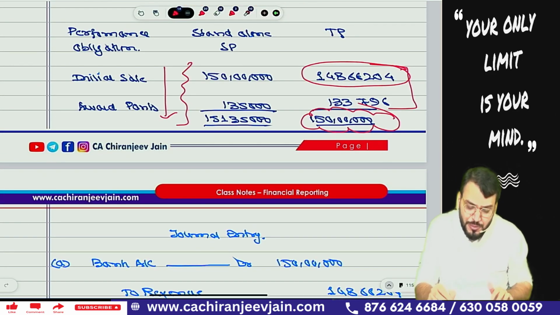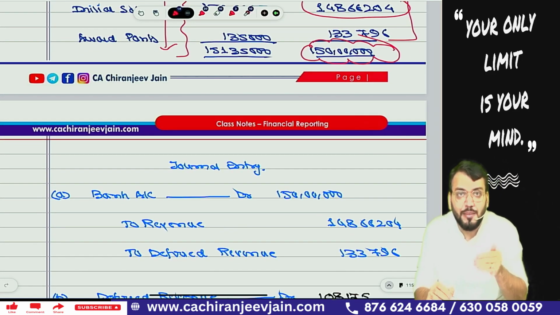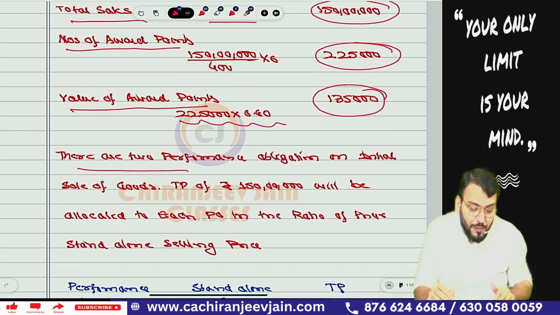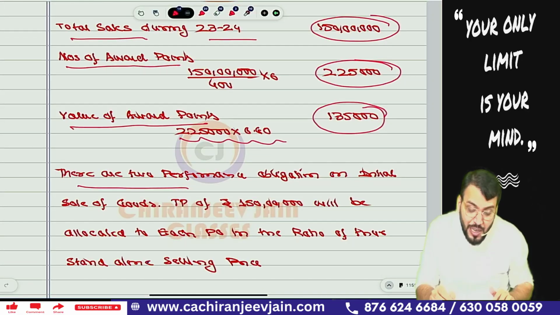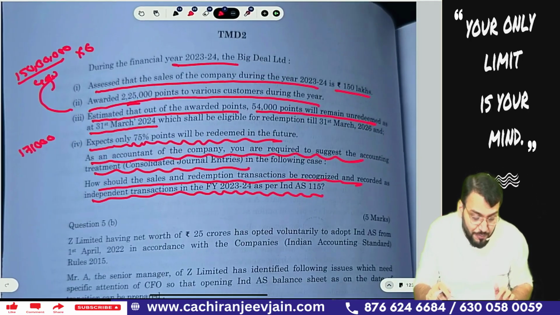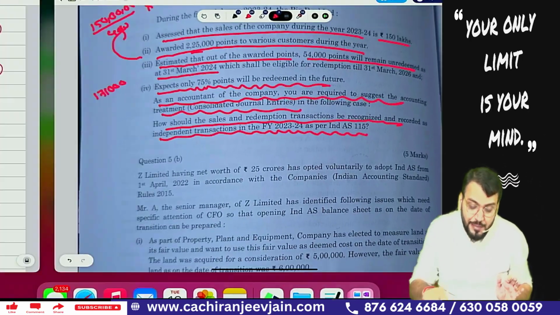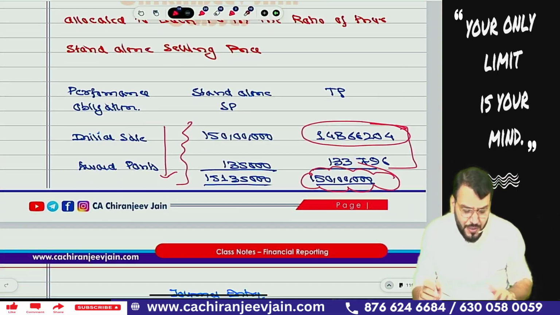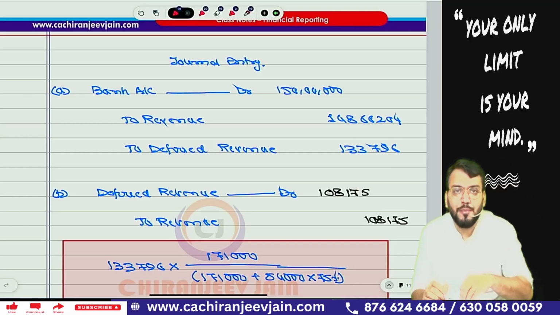So out of this, some revenue is recognized in the current year, because out of the total award points, I have already said how many were redeemed in the current year: 1,71,000 points. What will be the first journal entry? First, I have given the separate journal entries. Then, of course, we can consolidate also.